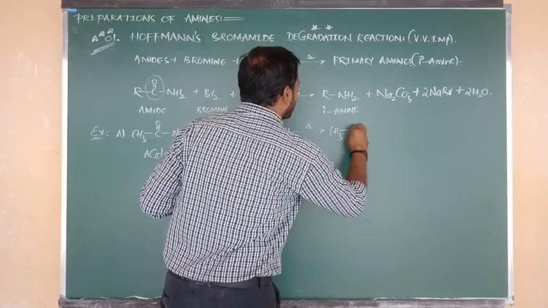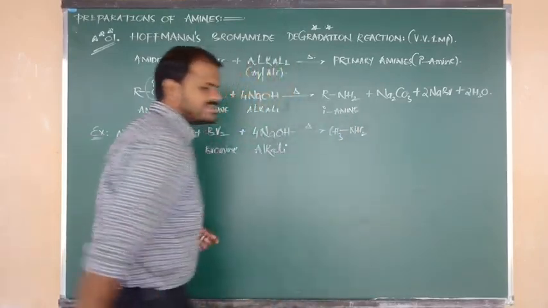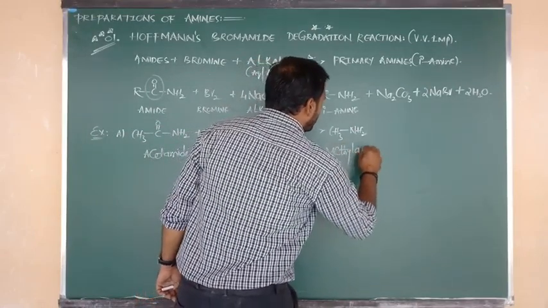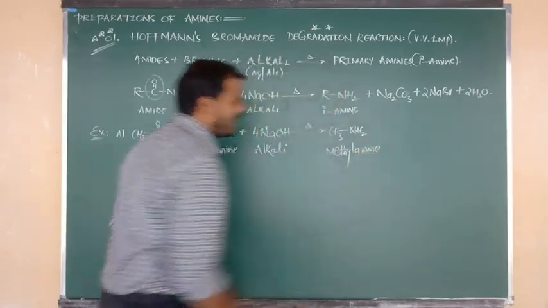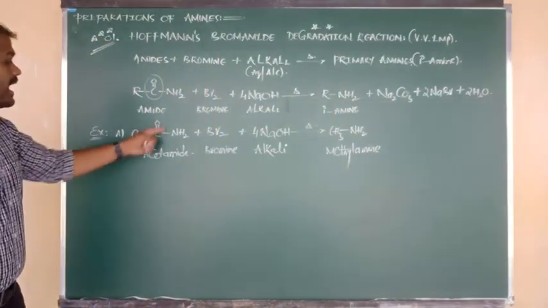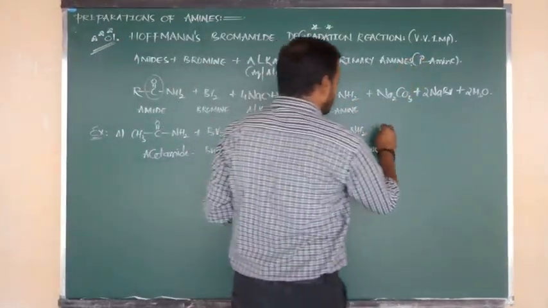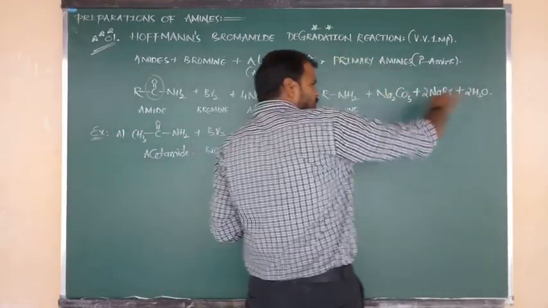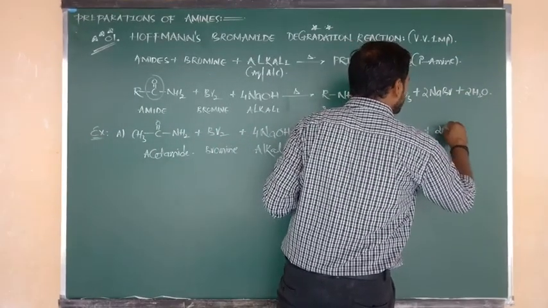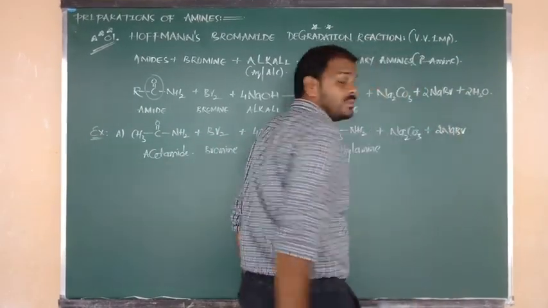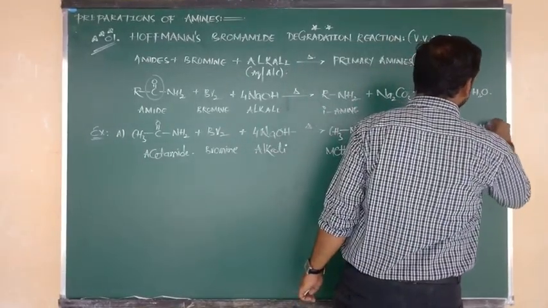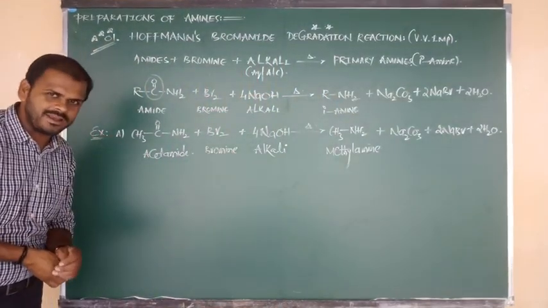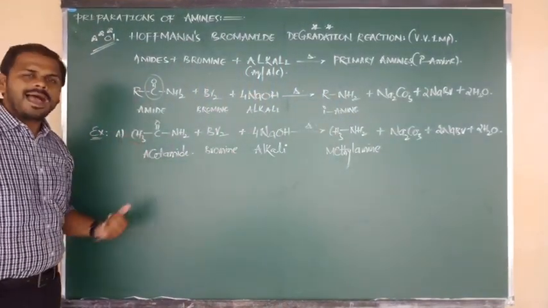So we are going to write the product, that is nothing but CH3 bonded to NH2. The name of this compound is called methylamine, and we can also say methanamine. Okay, beta. And the C double bond O group undergoes degradation in the form of Na2CO3. This means in every reaction, the last 3 byproducts are the same. So along with sodium carbonate, we are going to get 2 moles of sodium bromide and we are going to get 2 moles of water molecule. I hope you understand. The same reaction I have written here, beta, but in the place of R, I have written CH3.